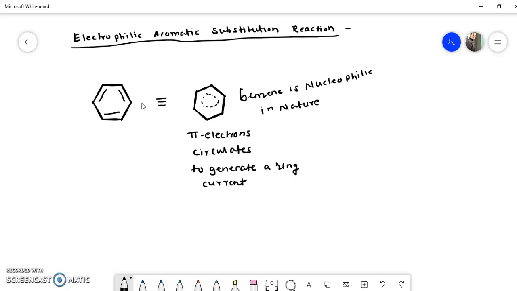Because these pi bonds are loosely bound to this benzene ring due to circulation. Therefore, it gives electrophilic substitution reactions like nitration and halogenation. In these reactions, the reagent first generates an active electrophile, and the actual substitution reaction takes place in two steps. So we'll see the general mechanism of electrophilic substitution reaction.